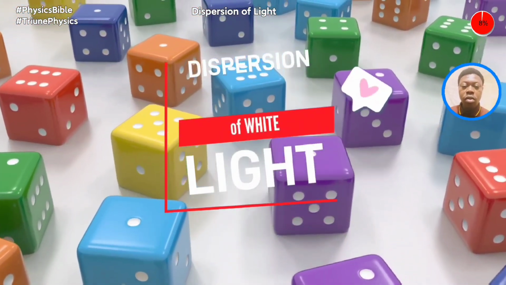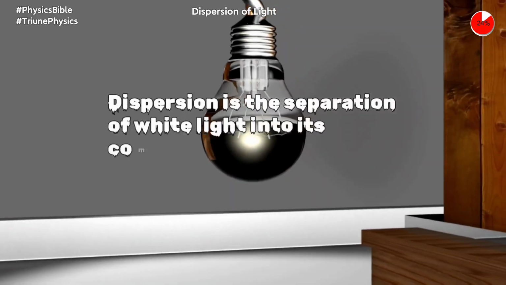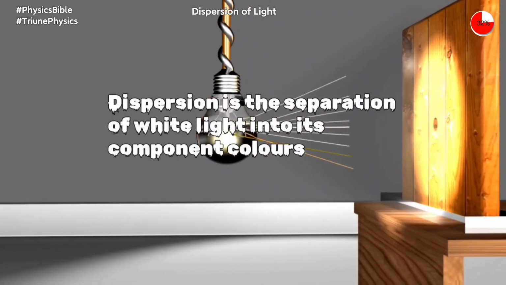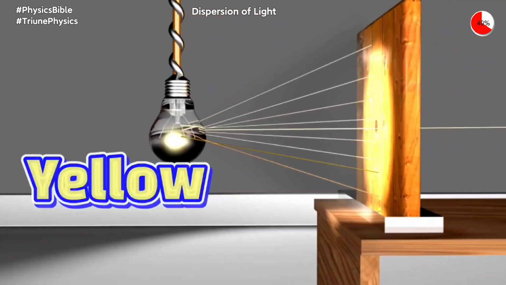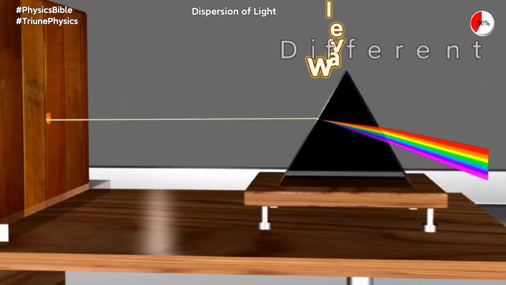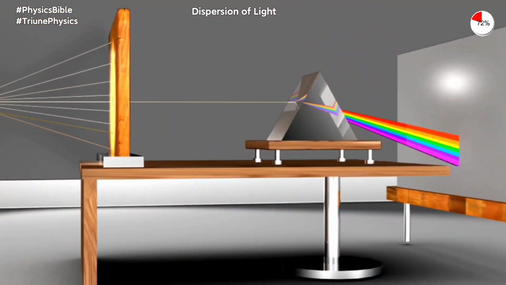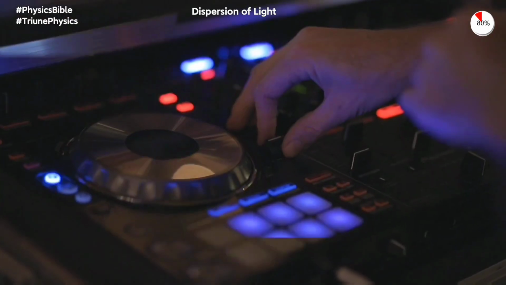Dispersion of white light. As we consider colors in physics and Bible, dispersion is the separation of white light into its component colors of red, orange, yellow, green, blue, indigo, and violet. The reason for the dispersion is that the colors of white light have different wavelengths. Therefore, the color of an object is the color of light it reflects.